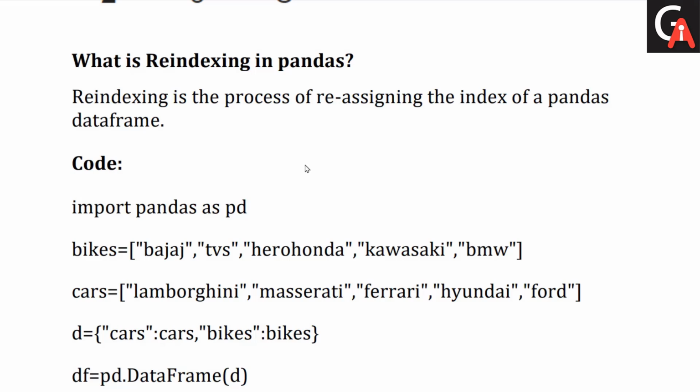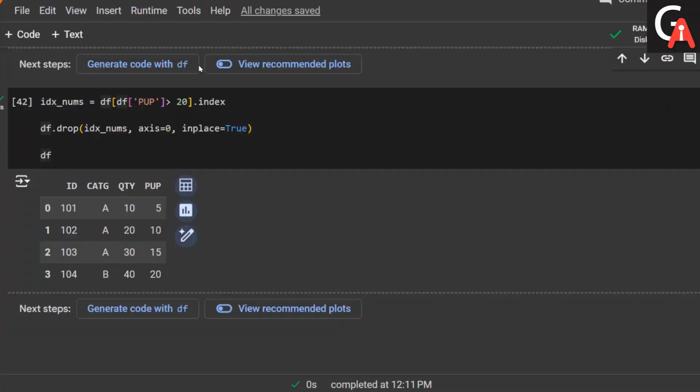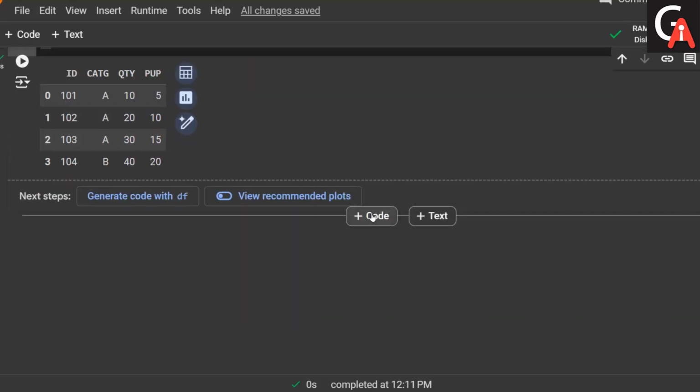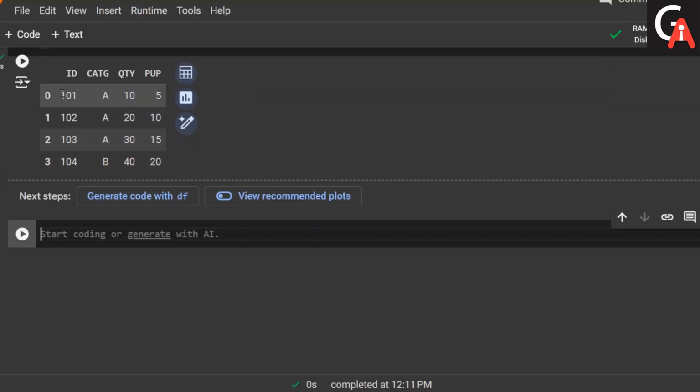Reindexing is the process of reassigning the index of a pandas data frame. It can hold heterogeneous objects in the pandas index. By default the index starts from 0, 1, 2, 3, 4, something like that. If I don't want that indexing, we can just update it. Here I have that data frame right now. Let me reassign some index, instead of 0, 1, 2, 3.